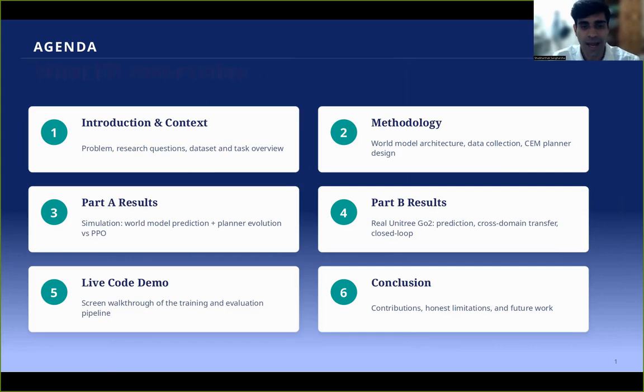So here's the plan. I start the research with my 3 research problems and the research questions and how the study is designed. Then I walk through the methodology, the world model architecture, how the data was collected in simulation and on the real robot, and then how the planner went through 4 iterations. From there, results are in 2 parts, part A in simulation, part B on the real Go2. I will close with an honest conclusion and then hand over to a 5-minute live code walkthrough.